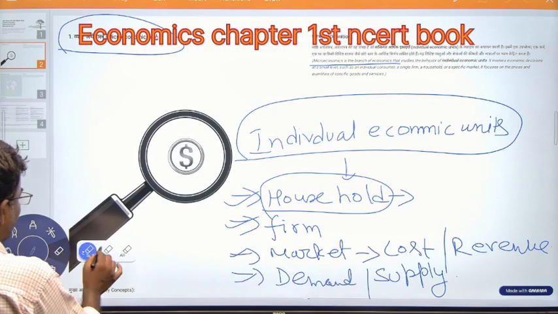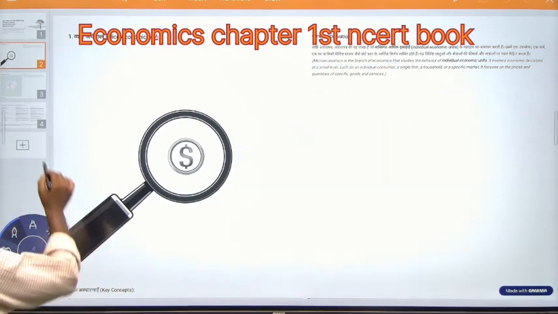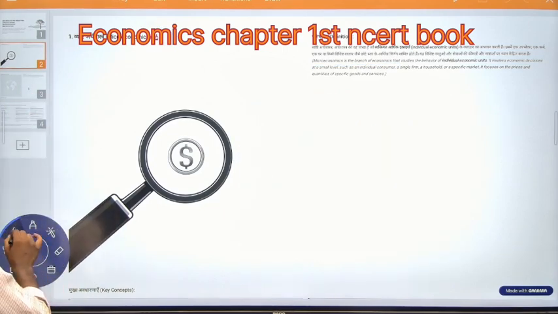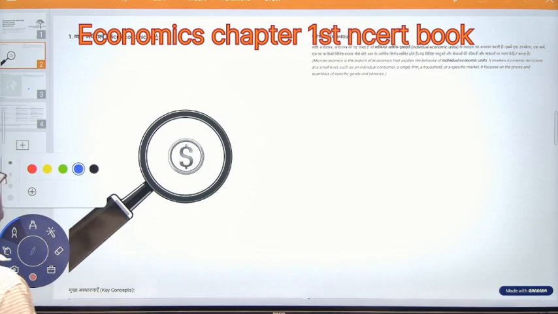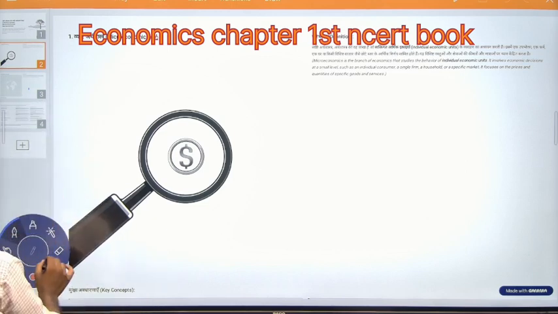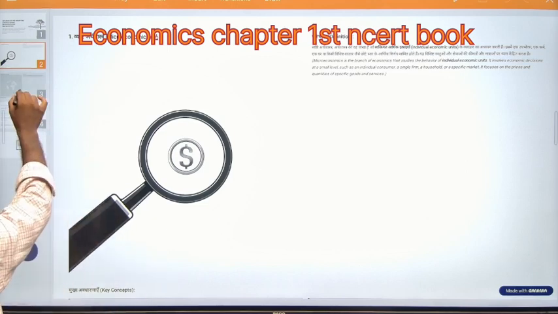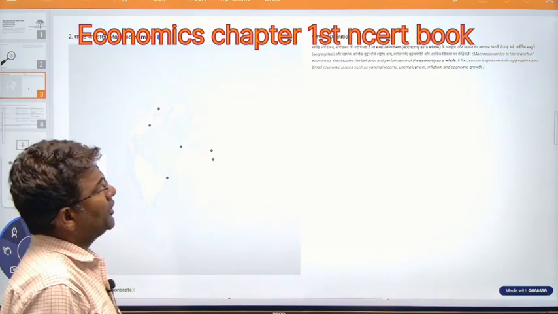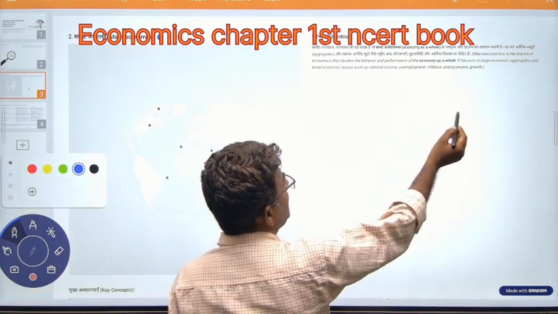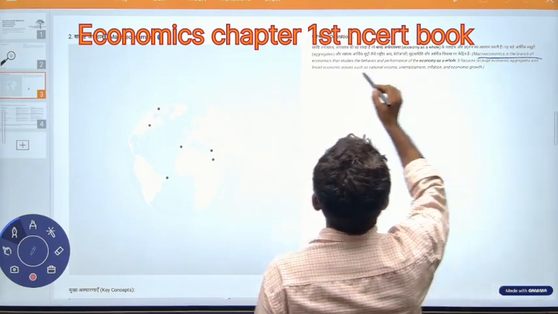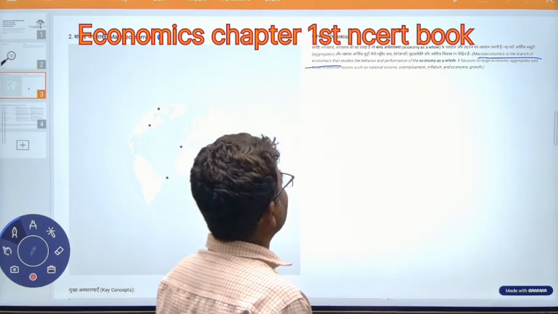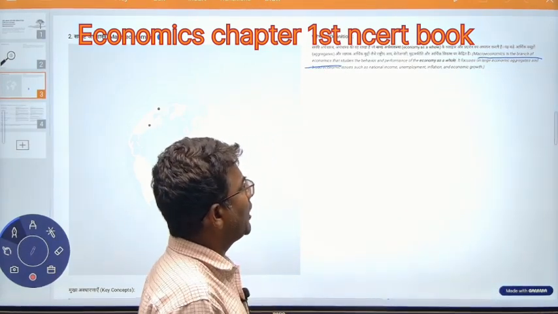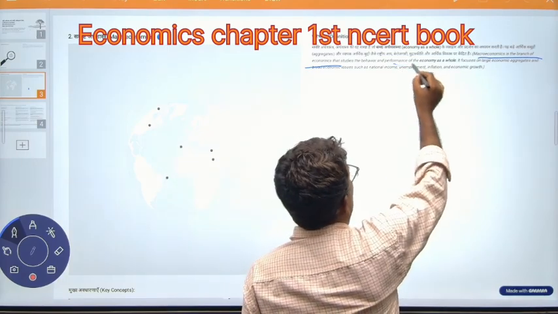Now the next point is what macroeconomics is. Macroeconomics is the branch of economics that studies the behavior and performance of the economy as a whole.